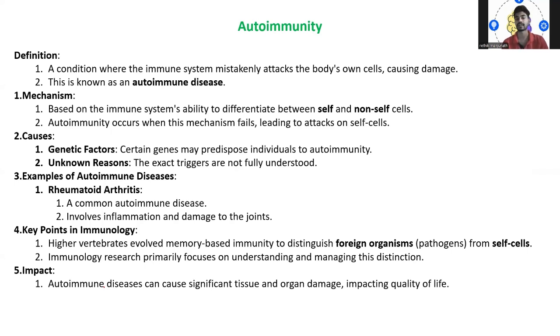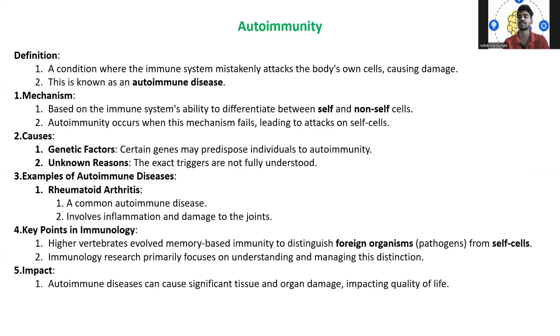So what might be the causes of this autoimmunity? One is genetic factors, or unknown reasons, not fully understood, and work has to be done. An example is arthritis, a common autoimmune disease involving inflammation and damage to the joints. Then key points in immunology: early vertebrates evolved memory-based immunity to distinguish foreign organisms from self cells.